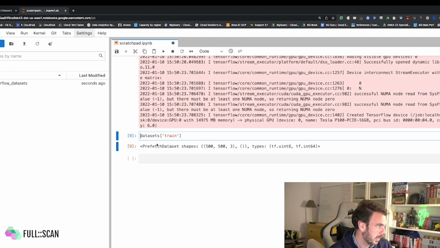Let's actually do train_ds, validation_ds, and test_ds equal to datasets train, datasets validation, and the last one is test. I was not sure if it was validation or valid, so let me check that.